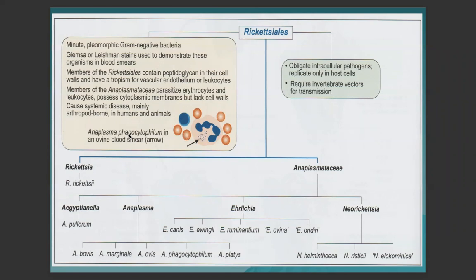For the family Rickettsiaceae, there is one important genus, which is Rickettsia, and the species is Rickettsia rickettsii. And for the Anaplasmataceae, we have the Aegyptianella, Anaplasma, Ehrlichia, and Neorickettsia genera.